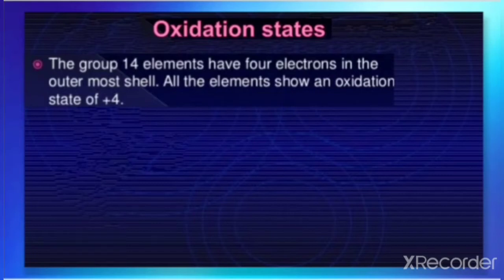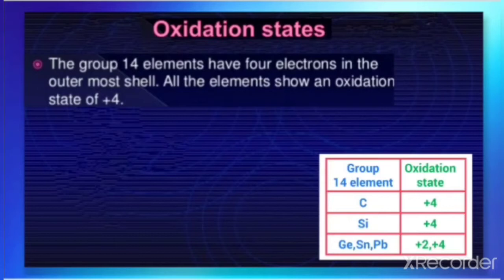That means all these elements show an oxidation state of +4. The common oxidation states exhibited by these elements are +4 and +2.